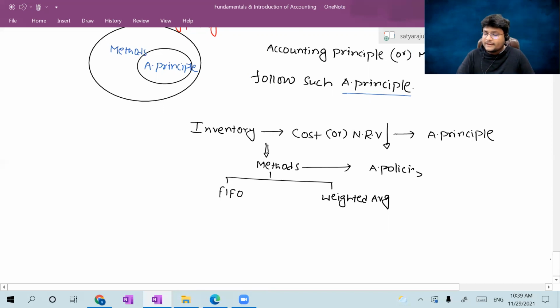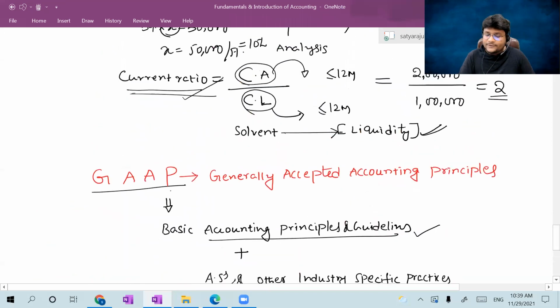So like that, he is telling GAAP involves generally accepted accounting principles. So that principle will be authorized by every person. It should be followed by each and every entity. Then only it will be termed a principle. The term itself contains generally accepted accounting principle, right? It includes the basic accounting principles. That's why such accounting principles will be accepted by everyone.